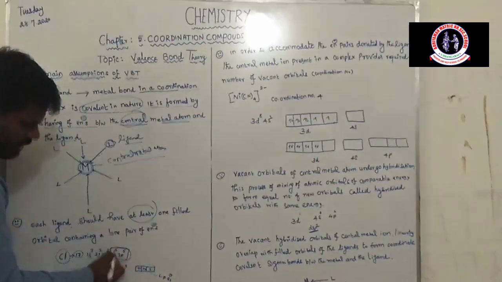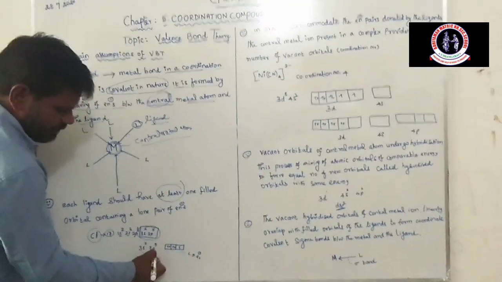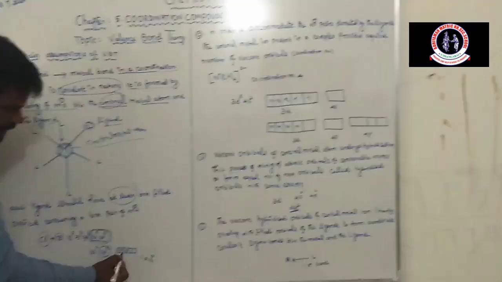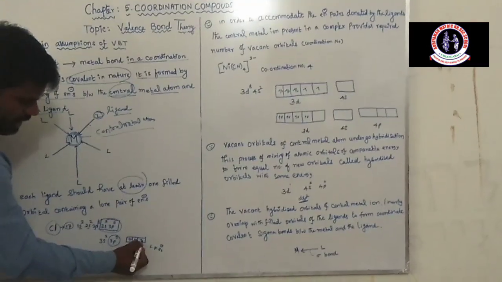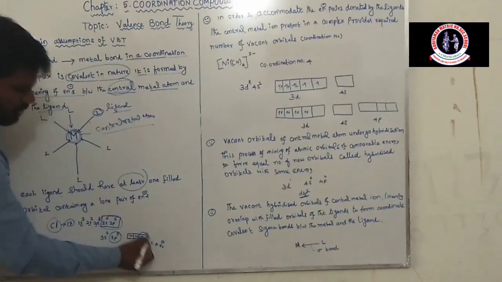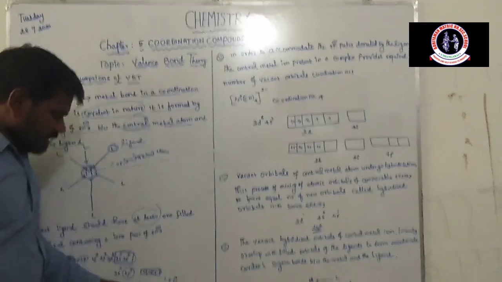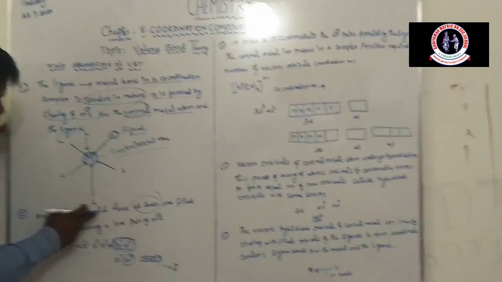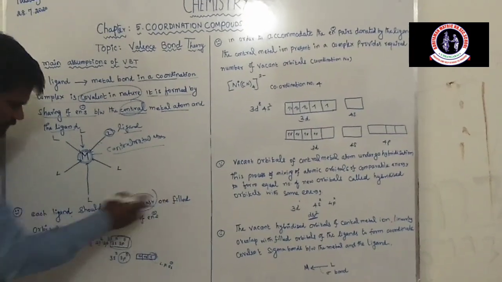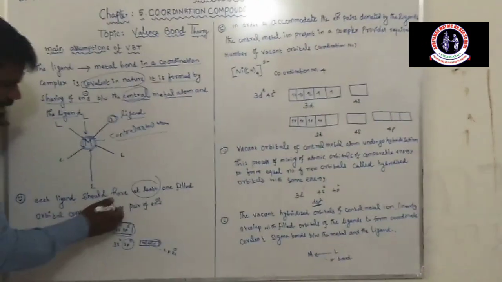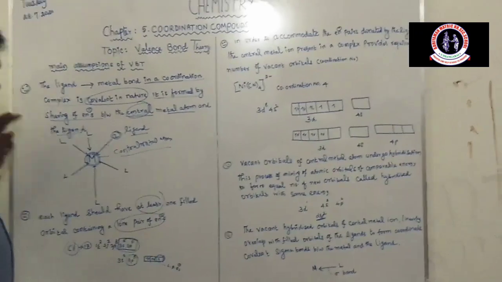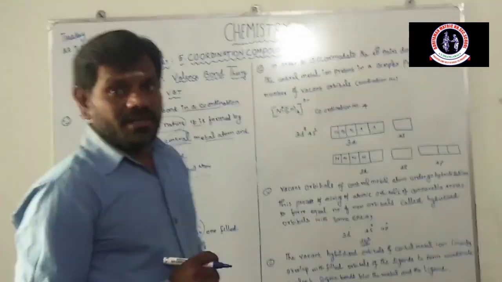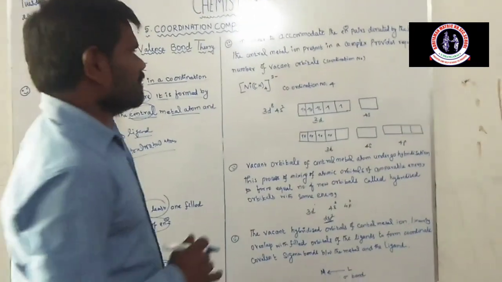The valence shell is 3s2 3p5. Of the electrons, some are paired and one lone pair of electrons is also there. So a lone pair of electrons must be present in the ligand. So each ligand should have at least one filled orbital containing a lone pair of electrons, the non-bonded electrons, also known as a lone pair.